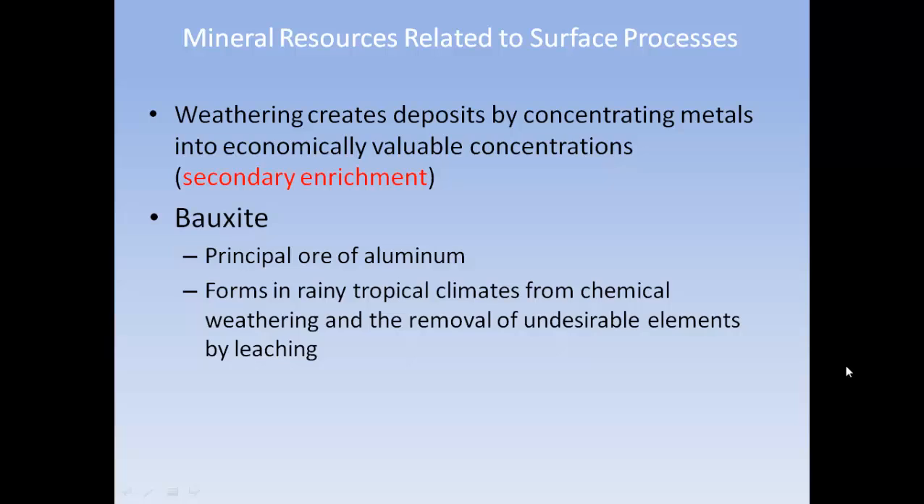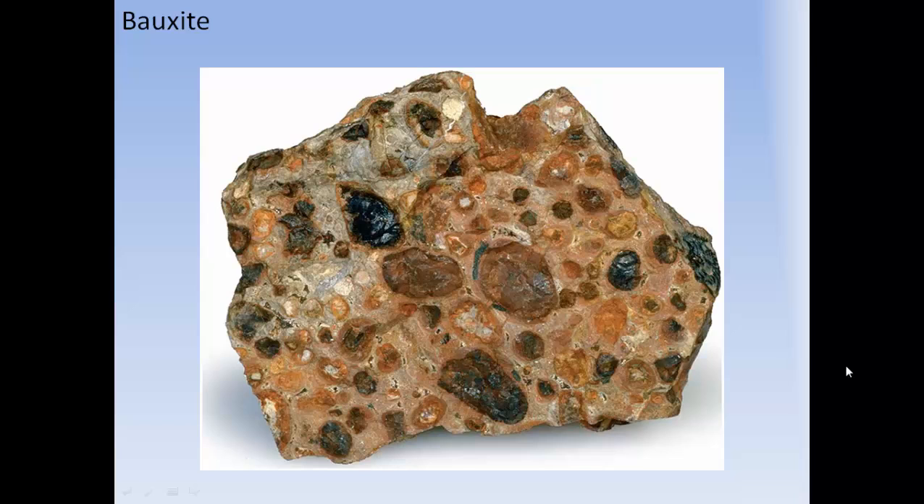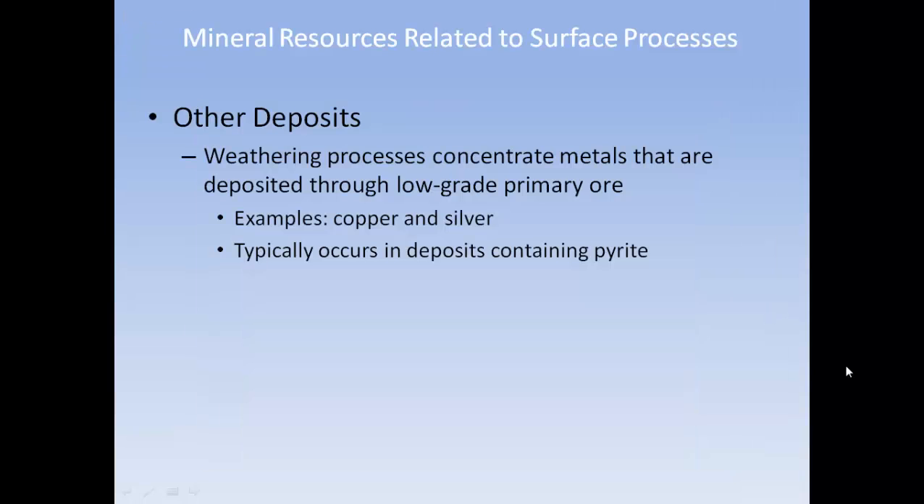Weathering creates deposits by concentrating metals into economically valuable concentrations. Secondary enrichment: bauxite, the principal ore of aluminum, forms in rainy tropical climates from chemical weathering and removal of undesirable elements by bleaching. Here is some bauxite. Other deposits: weathering processes concentrate metals deposited in low-grade primary ore. Examples are copper and silver. It typically occurs in deposits containing pyrite.